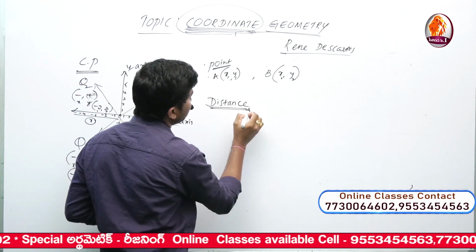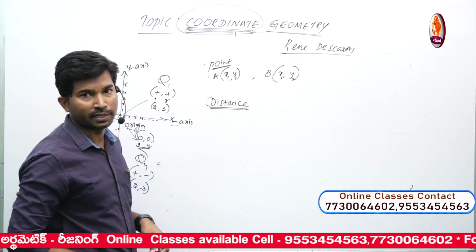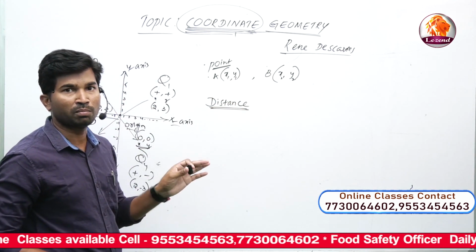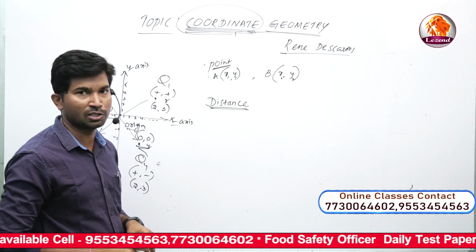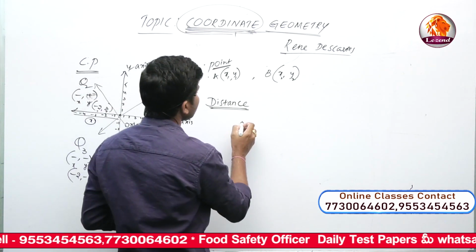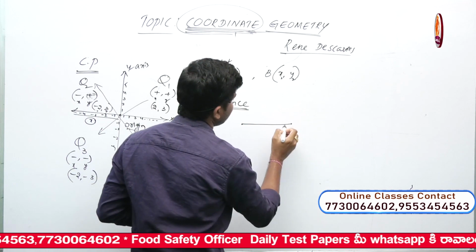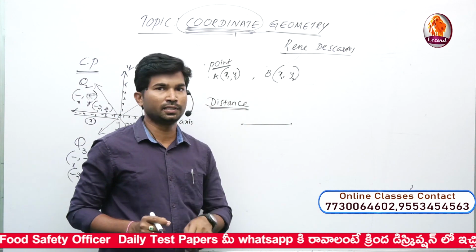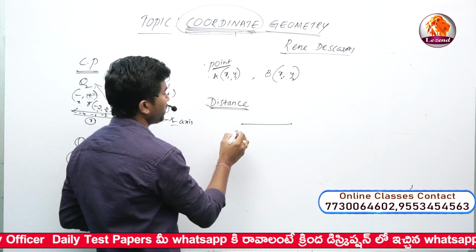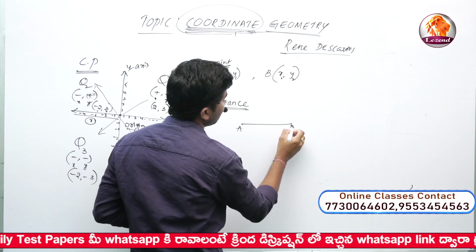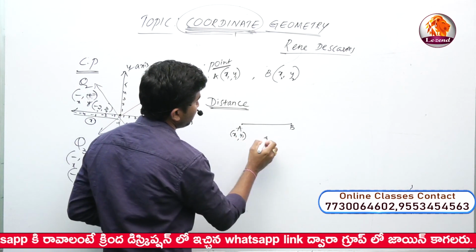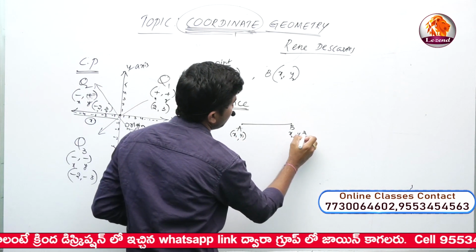What is the distance between the given two points? This is for 1 mark, or sometimes they ask for 2 marks also. Now for example, take the line segment formed by the two points. We know the first point is A and the second point is B. Point A has x1, y1, and point B has x2 and y2.